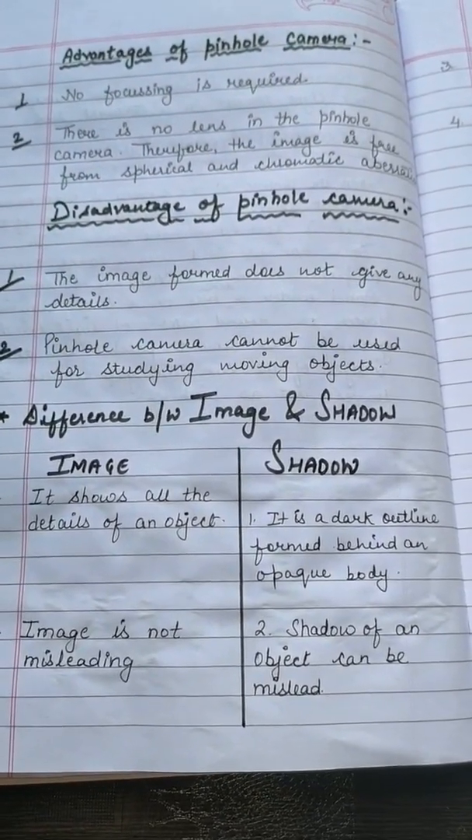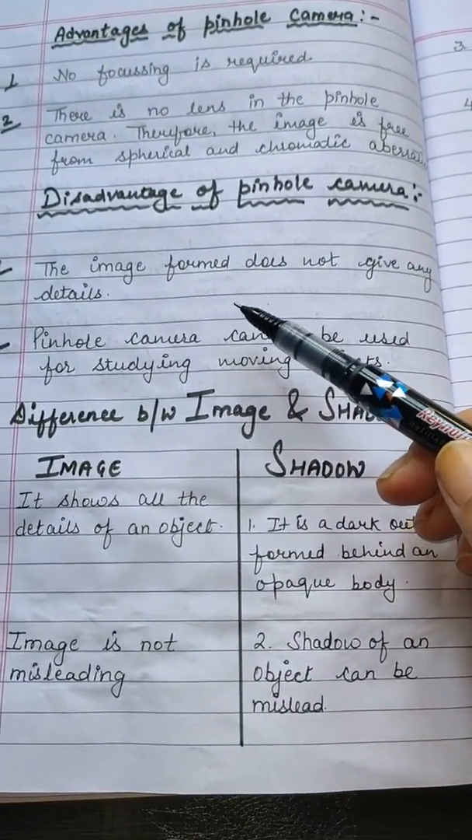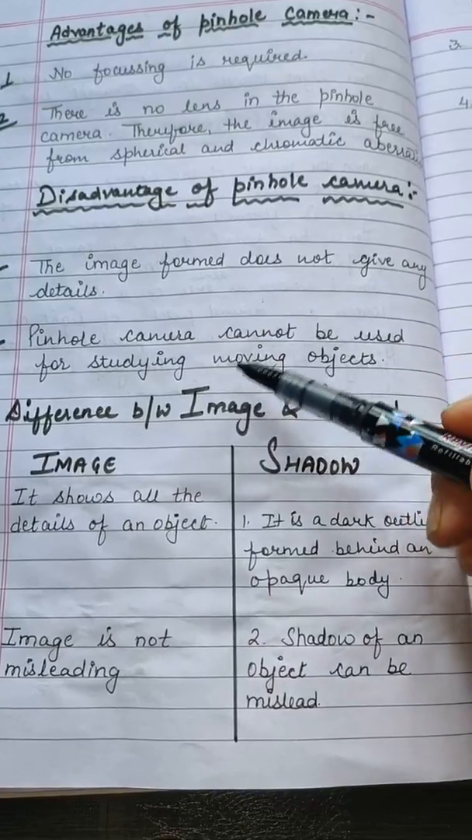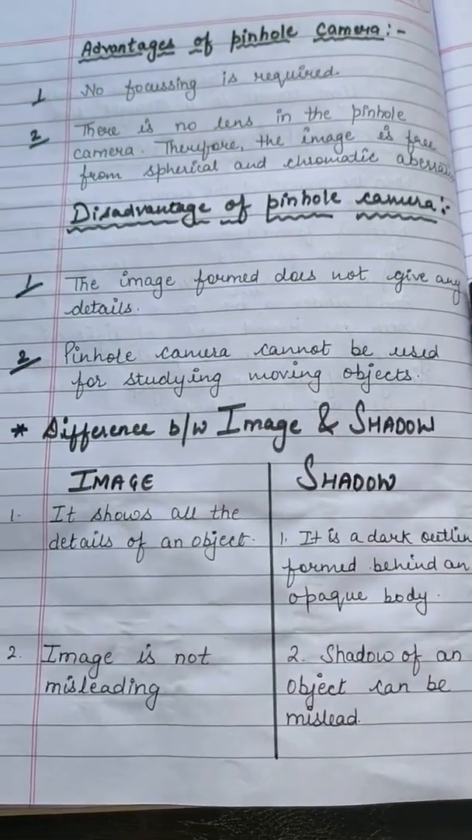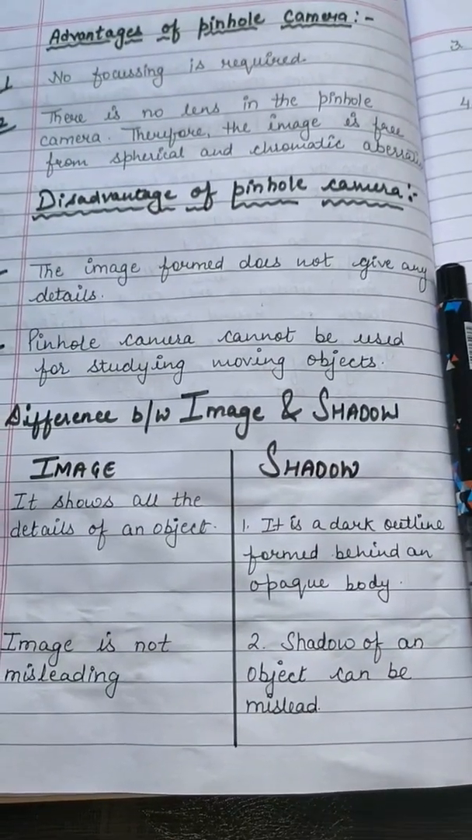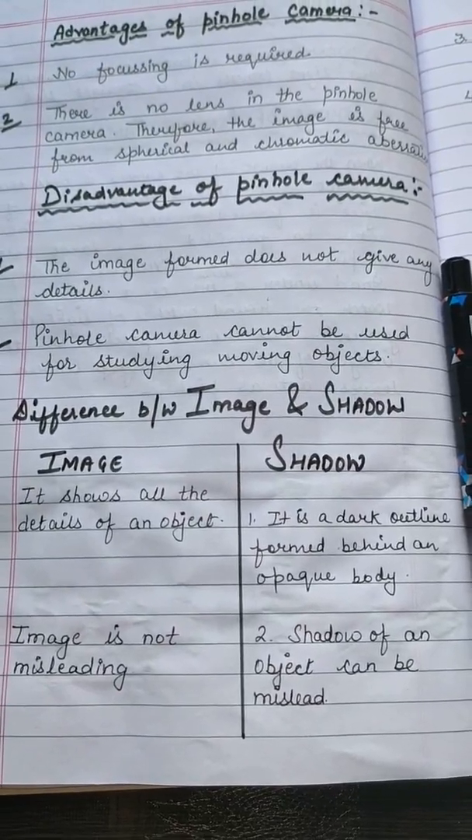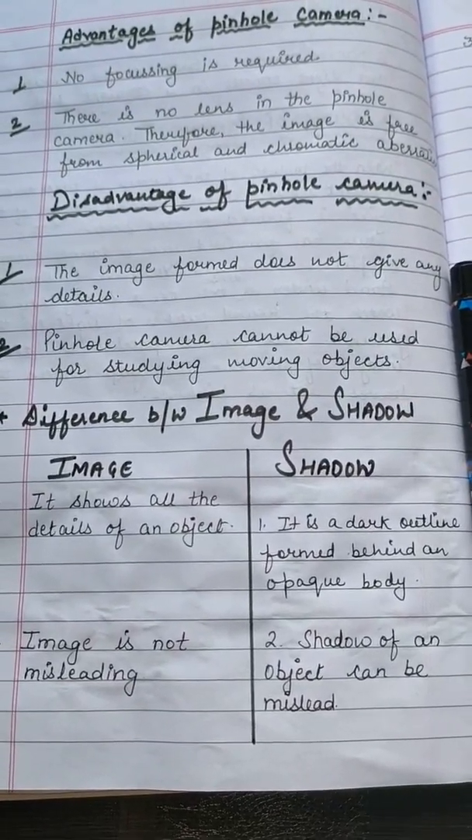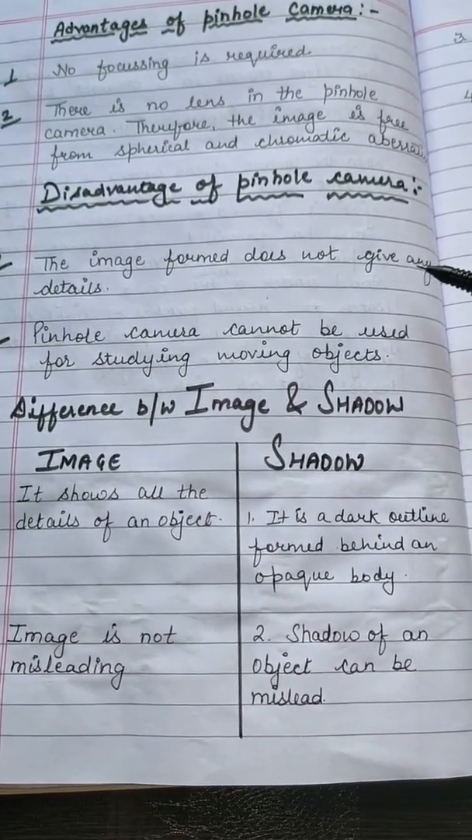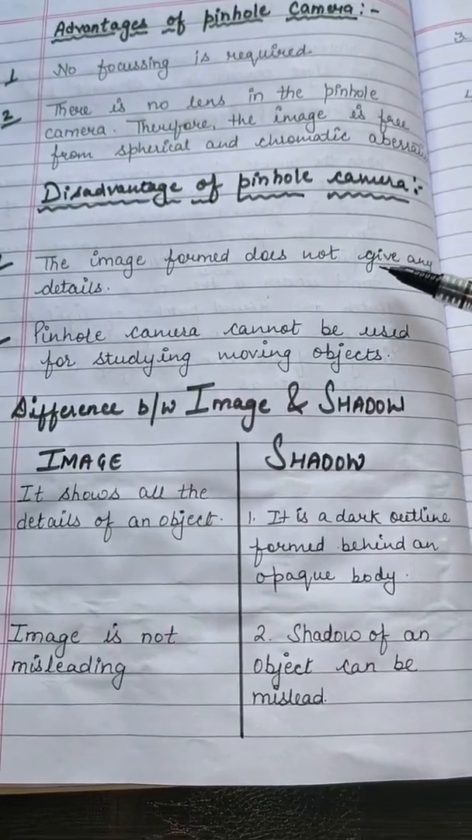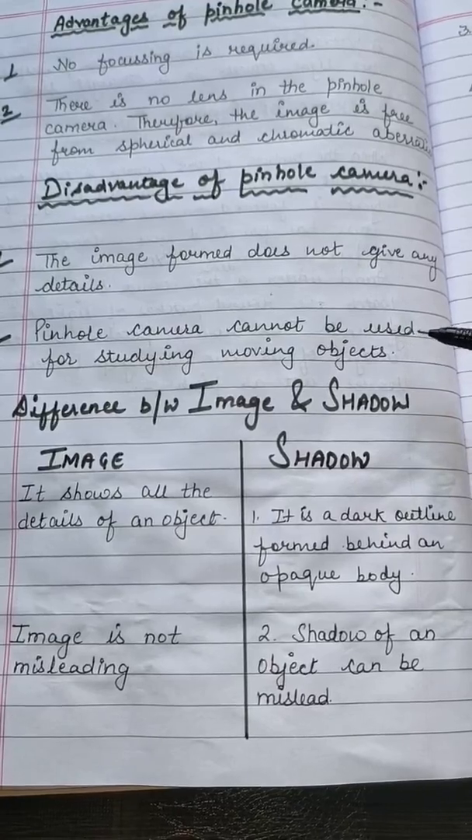And there are some disadvantages also. The image formed does not give any details. The images formed by the pinhole camera don't give any detail. A pinhole camera cannot be used for studying moving objects; it can work only for constant or stable objects. So these two are the disadvantages: the image formed doesn't give any detail, and the pinhole camera cannot be used for studying moving objects.